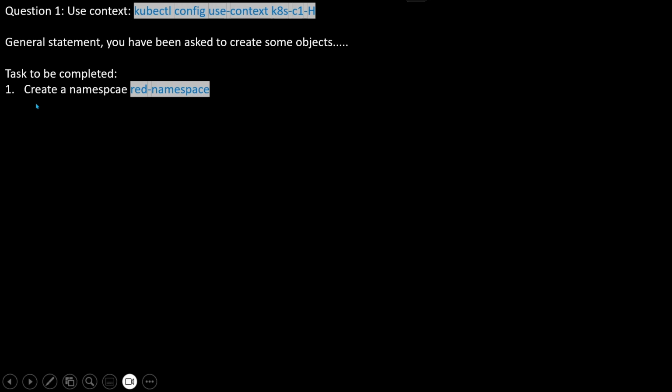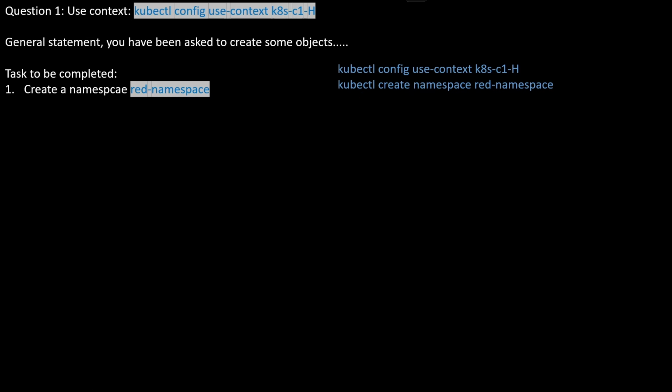Now let's take an example: create a namespace. What we can do is execute the command kubectl config use-context with this context. This is the first command that I need to execute, that I told you earlier. And after that, for creating the namespace, we can run kubectl create namespace and the namespace name, whatever is written in the exam, right? Any name it is given.